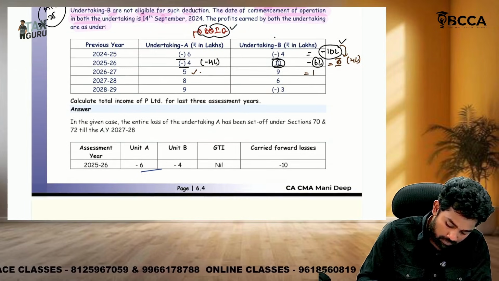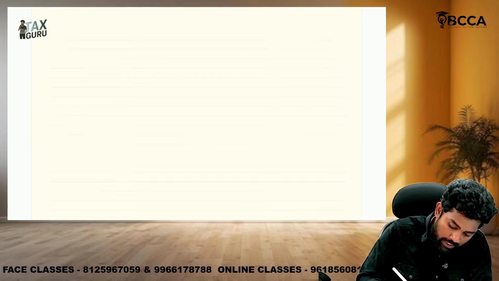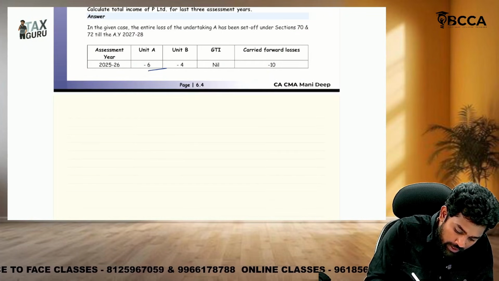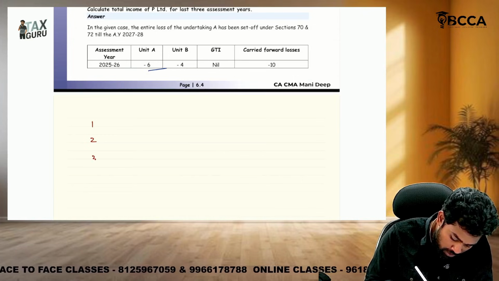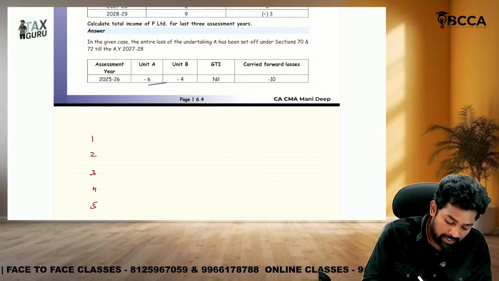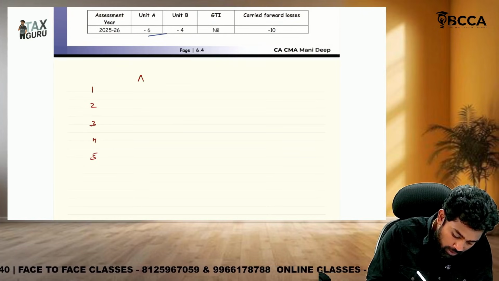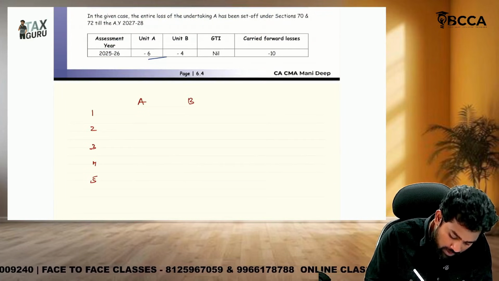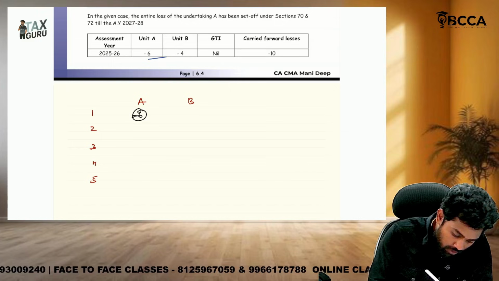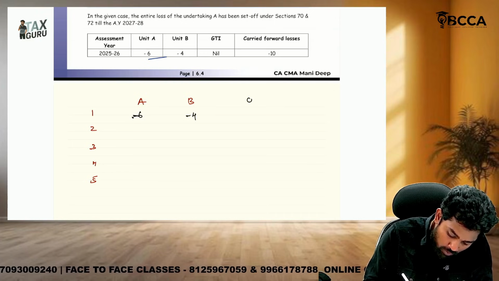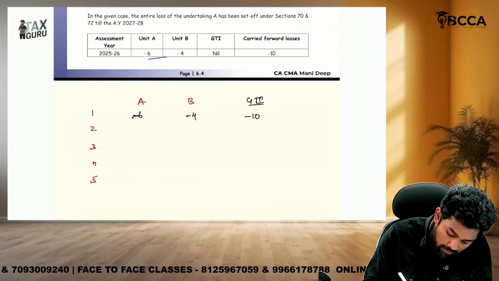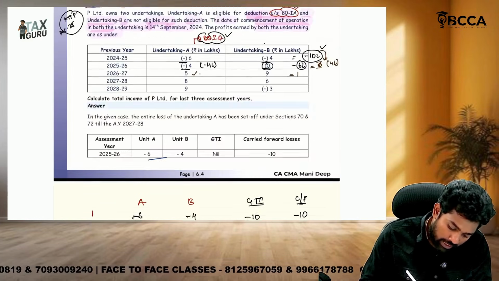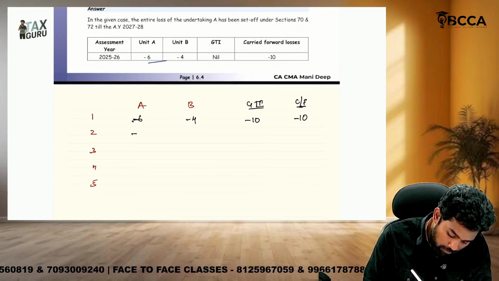Sir, first we are calculating gross total income, sir. Okay, so I am not taking year numbers. 1, 2, 3, 4, 5. Just to save time, I wrote like that. Unit A, B. Sir, A, first year how much is there? Minus 6. Minus 4. Minus 6, minus 4. What is the gross total income? Minus 10. Is there any carry forward of loss? Yes, minus 10.